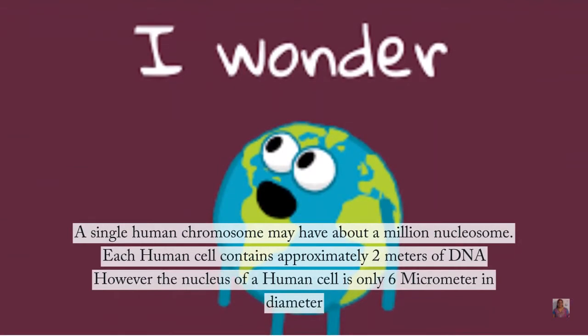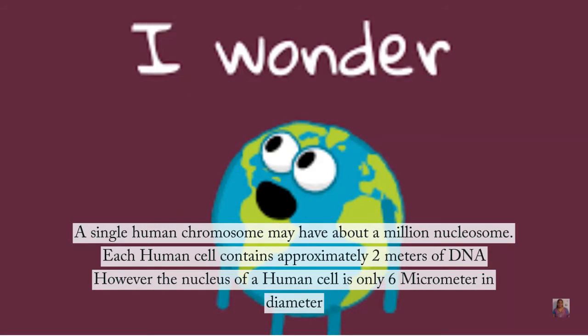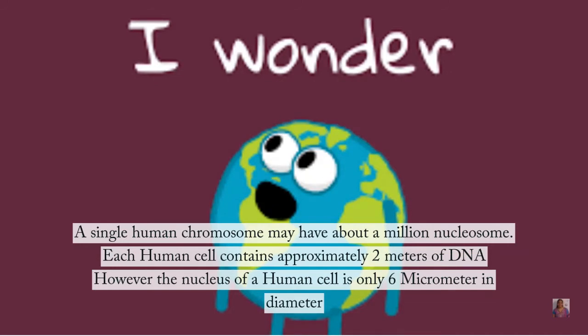Dear students, let us think for a while. A single human chromosome may have about 1 million nucleosomes. Each human cell contains approximately 2 meters of DNA. But just think about the size of a nucleus. It is just 6 micrometers in diameter. 2 meters of DNA should be packed inside a 6 micrometer diameter nucleus. For that purpose, histone proteins are used.